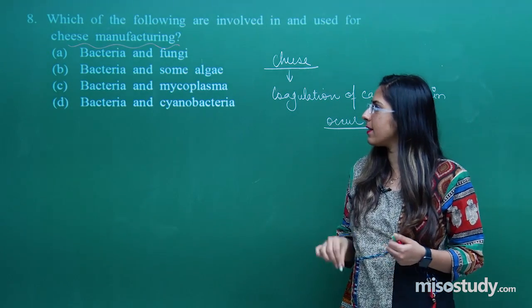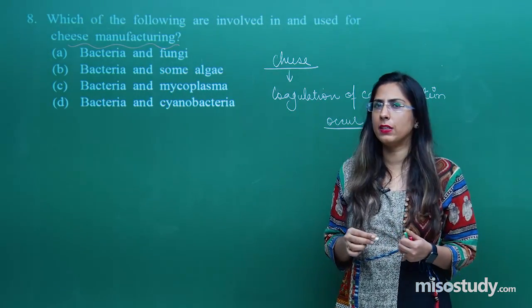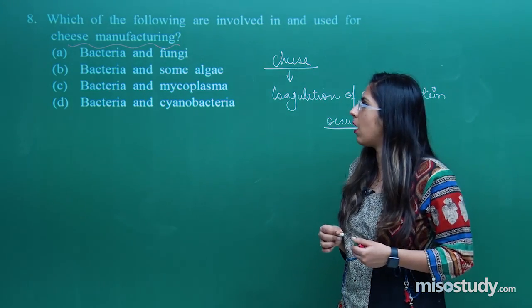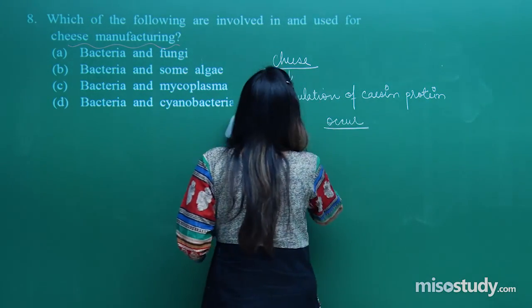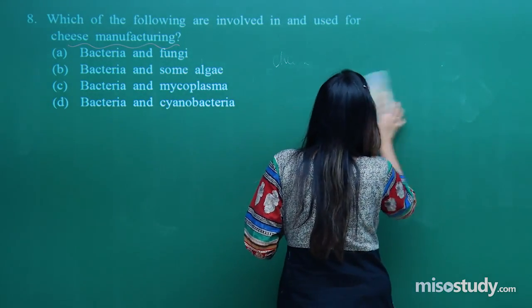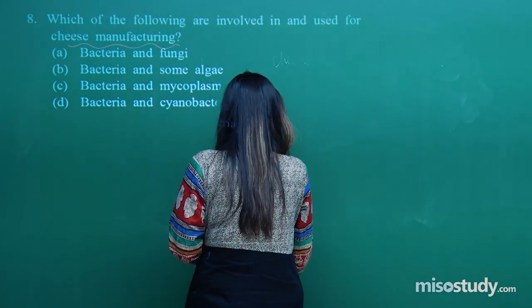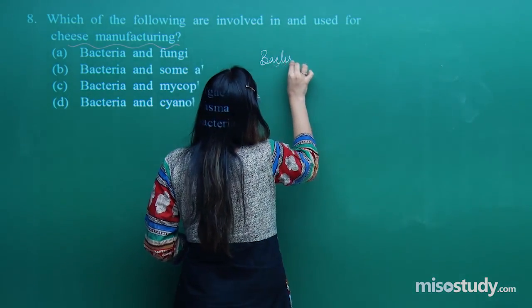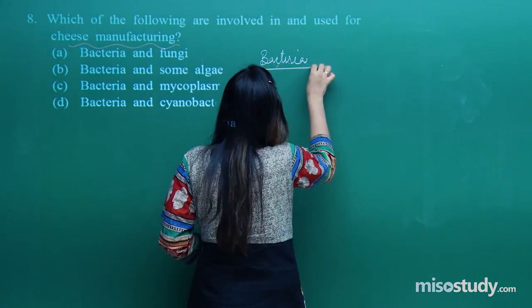In the second option, algae is written, and Mycoplasma and cyanobacteria are written. Let's talk about the bacteria which are involved in the production of cheese. So they use bacteria as well as fungi.